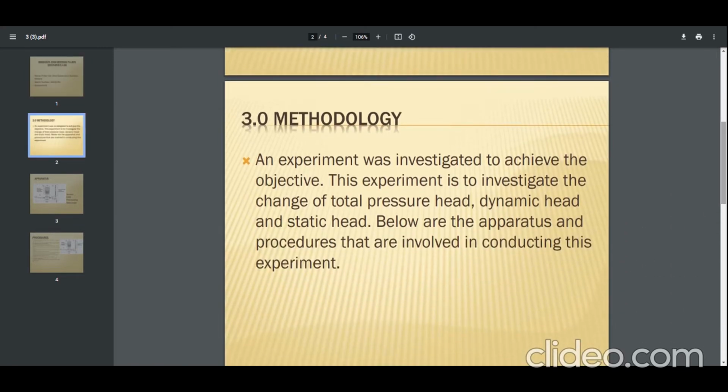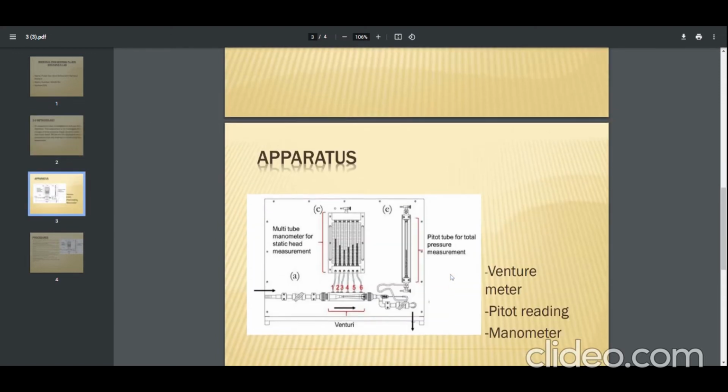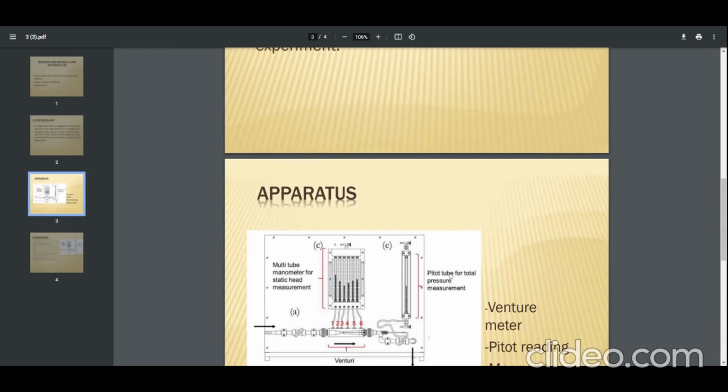An experiment was conducted to achieve the objectives. This experiment is to investigate the change of total pressure head, dynamic head, and static head. So this is the apparatus and the procedure involved in this experiment.